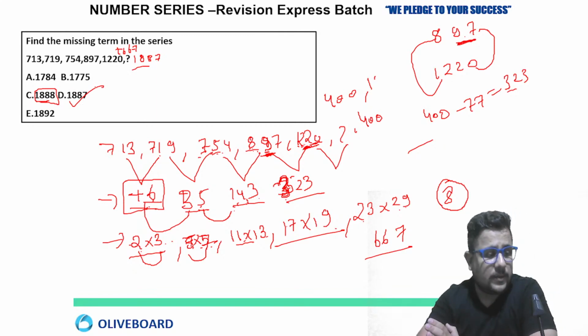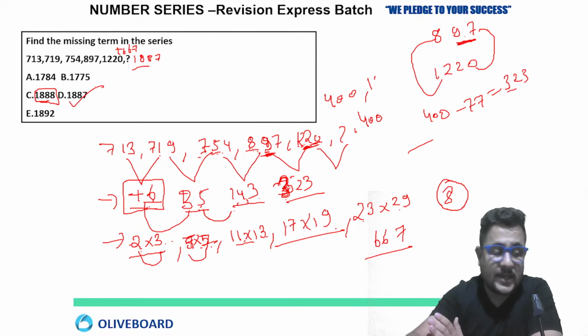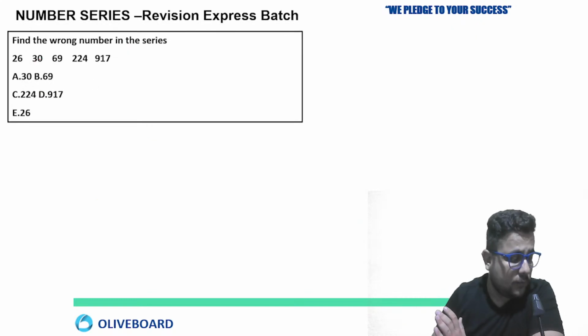Understood? What kind of pattern did we use? We used consecutive prime numbers, making the product of the first two consecutive prime numbers, then the product of the next two prime numbers, then the product of the next two, and we are adding them. Hope it is clear now.